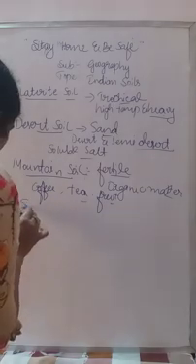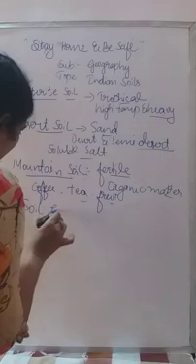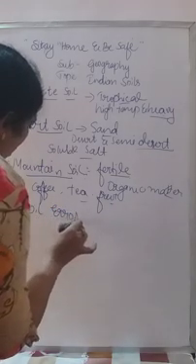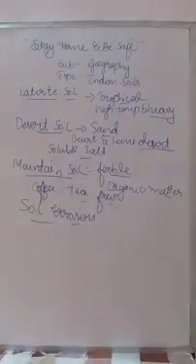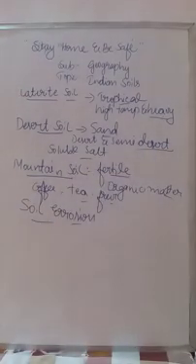So what is meant by soil erosion? Soil erosion means removal of the top layer of the soil by the wind or by the rain. That is called soil erosion. What is meant by soil erosion? Removal of the top layer of the soil by the wind or by the rain, etc. That is called soil erosion.